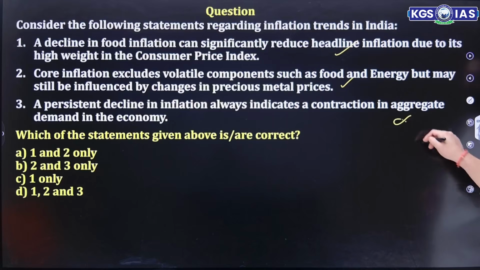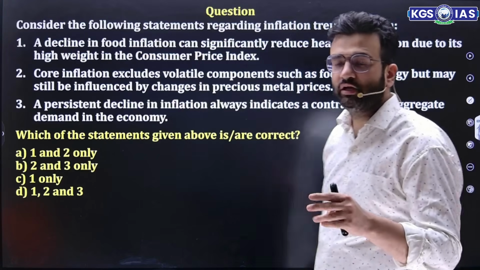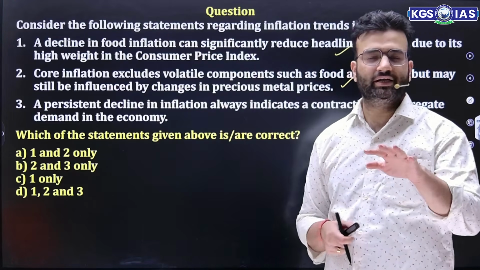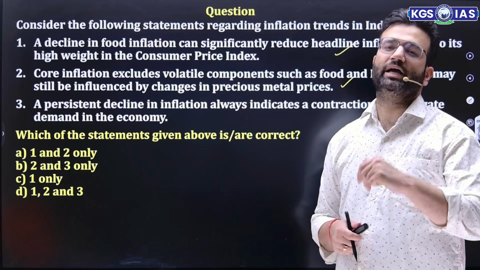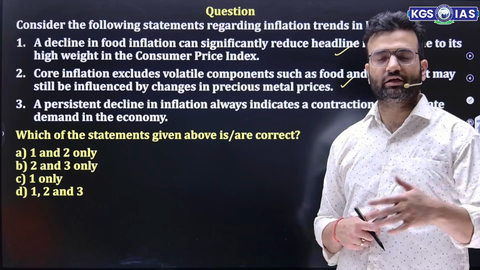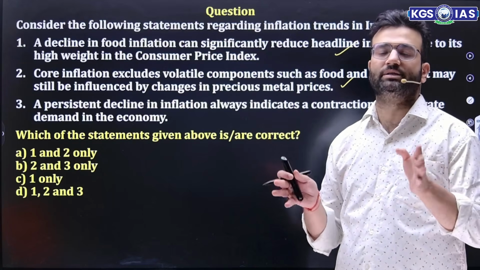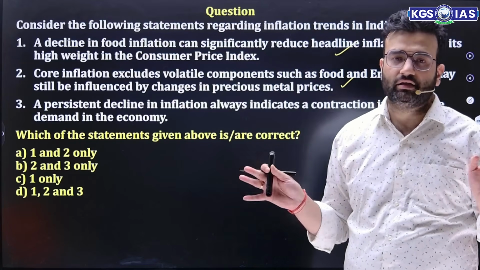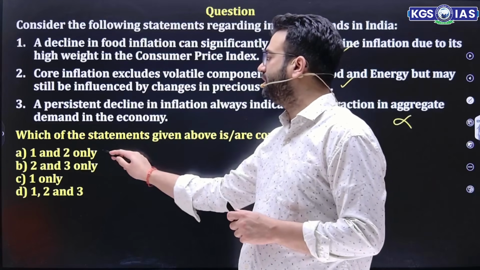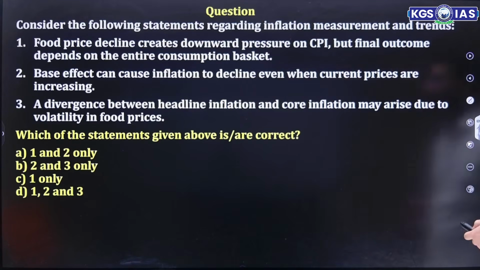Not necessarily. Inflation can even fall if the prices of goods fall. Demand remains at the same level, for example, but the prices of products fall. Let's say taxes had been reduced by the government, the bank reduces the interest rate, global supply chains are becoming strengthened. This can also lead to a reduction in prices. So the third is the wrong statement. So A, 1 and 2 are the right ones.